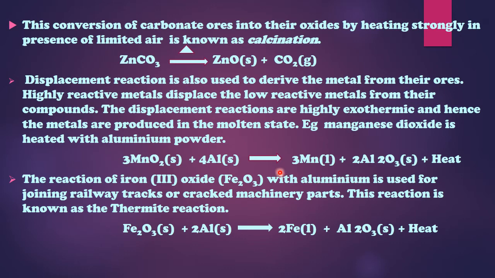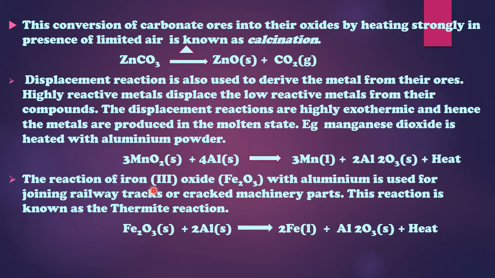So this is an example of a displacement reaction, and since heat is also released, it's also an example of an exothermic reaction. In this case you can see that one metal is being used to remove the oxygen from another metal. This particular type of reaction is also used in other walks of life. So let's study one such reaction. It's called a thermite reaction, also called the aluminothermic process. So let's have a look at this reaction.